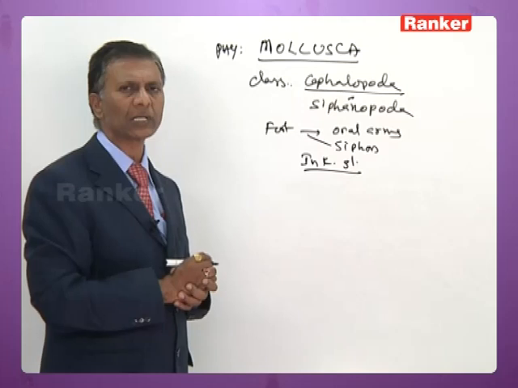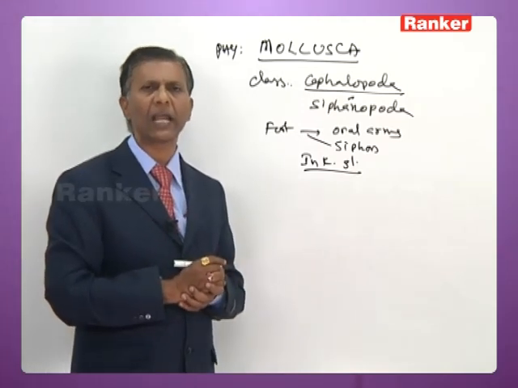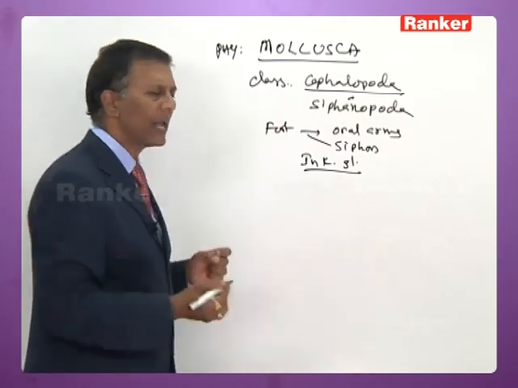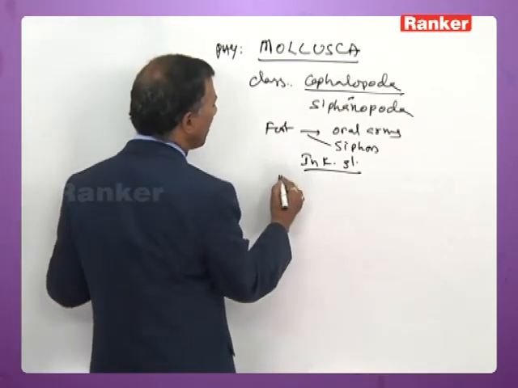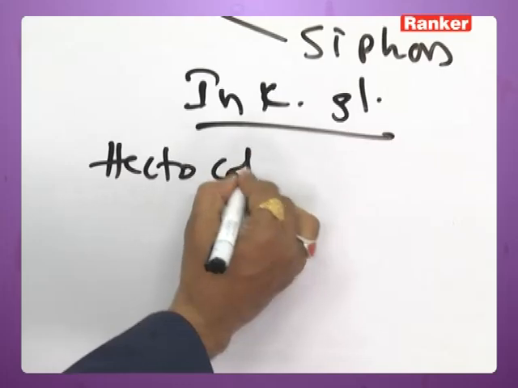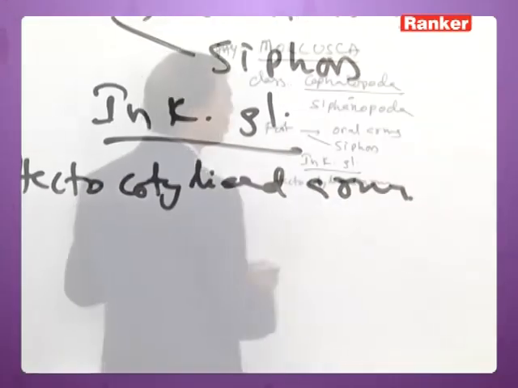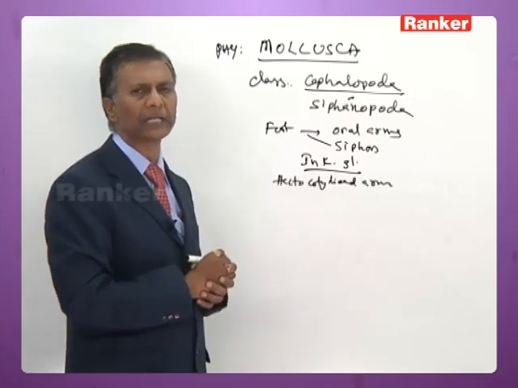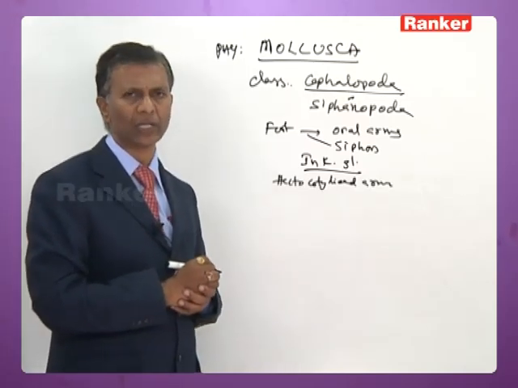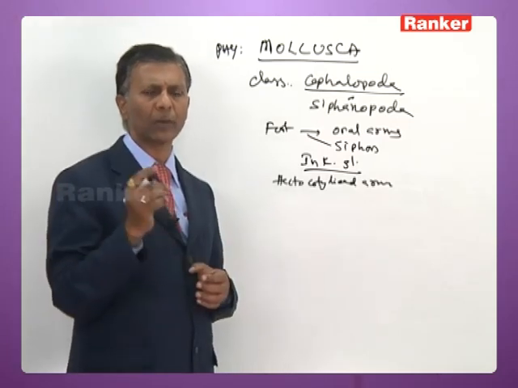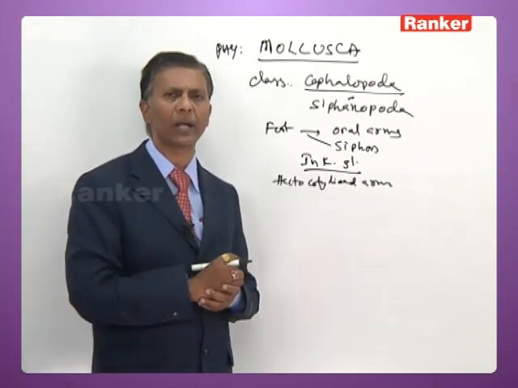And cephalopods all are unisexual. Fertilization is external. In some of the cuttlefish and devilfish, one of the arms is called hectocotylized arm.